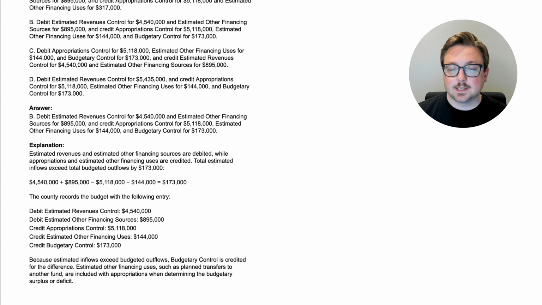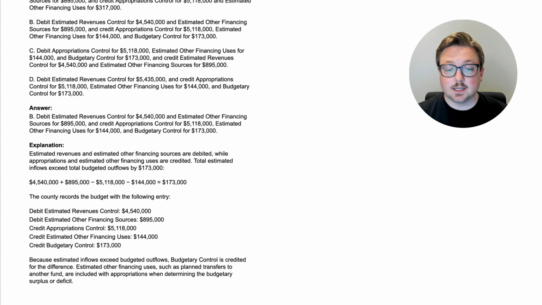Okay, here we are. The answer is B. You would debit estimated revenues control for $4,540,000 and estimated other financing sources for $895,000. And you would credit appropriations control for $5,118,000, estimated other financing uses for $144,000, and then you would credit budgetary control as the plug for $173,000. So let's go through this. This shouldn't have been too difficult, but it was in a different format, so maybe you got a little bit confused.